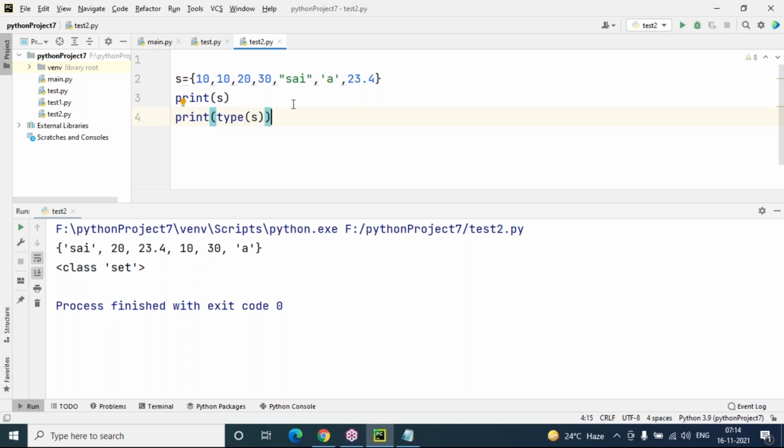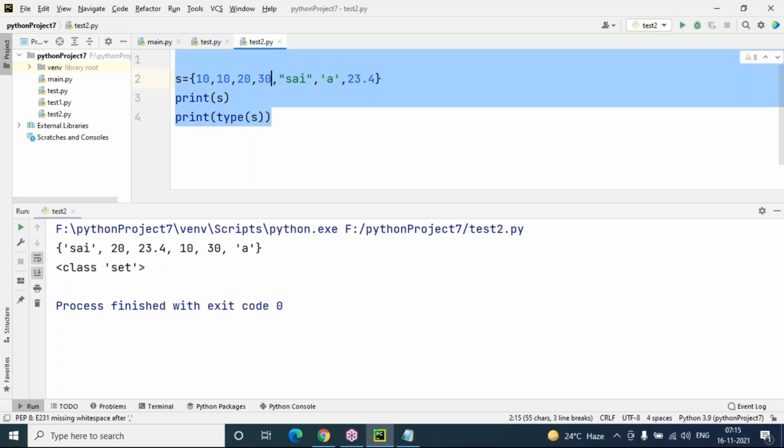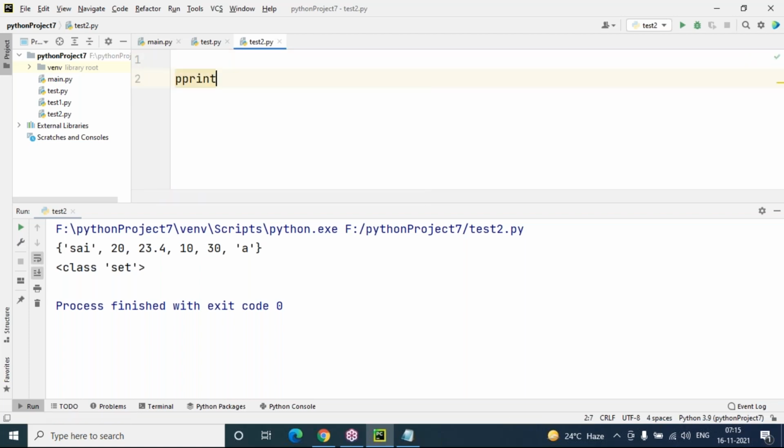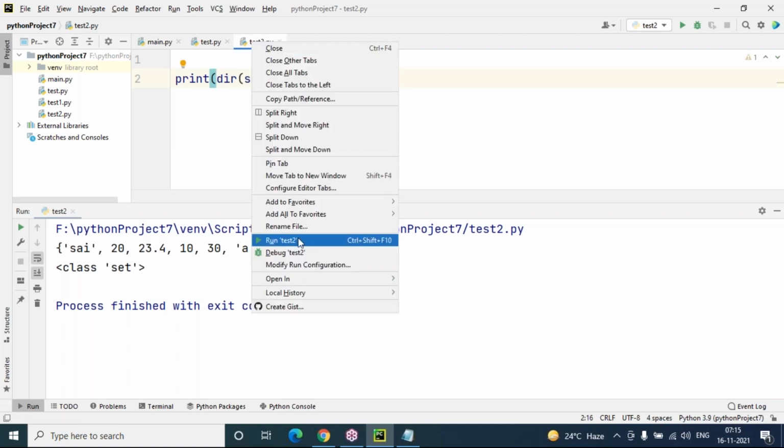So mutable means we can modify the set values, and for modifying the set values we have some set functions. If you want to know which functions are available on the set data structure, we simply pass a command like this: print dir of set. Print is the output function, dir means directory list, then set. I want to know the set-related functionalities completely here.